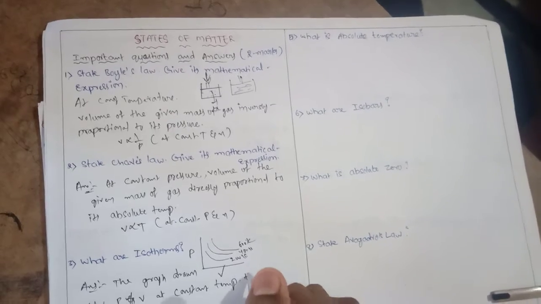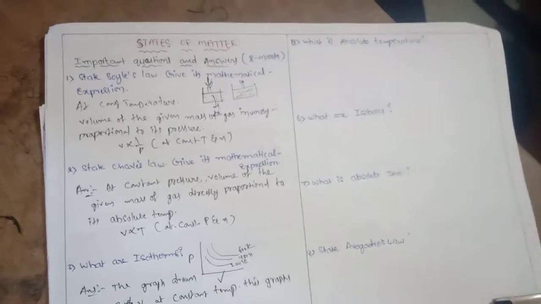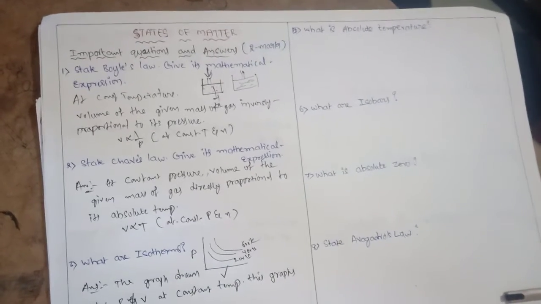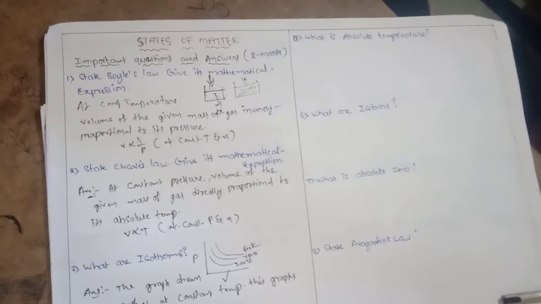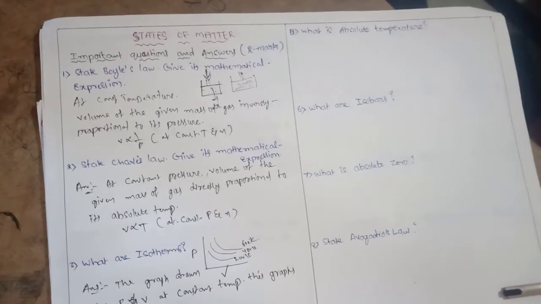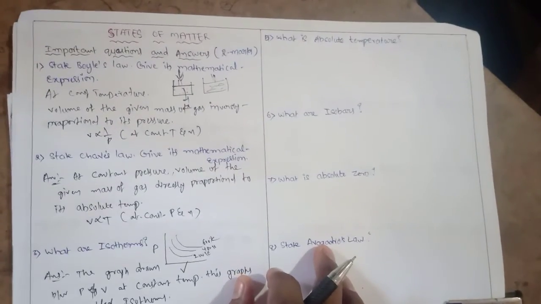These graphs are called isotherms. This is the answer for isotherms.